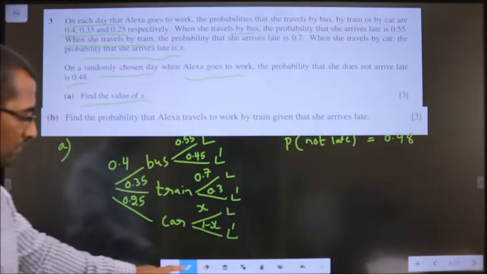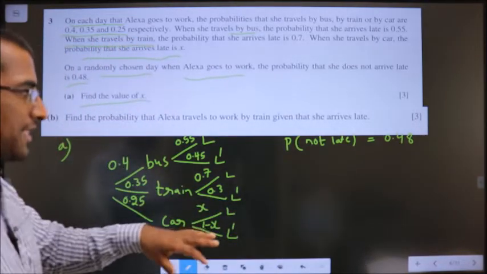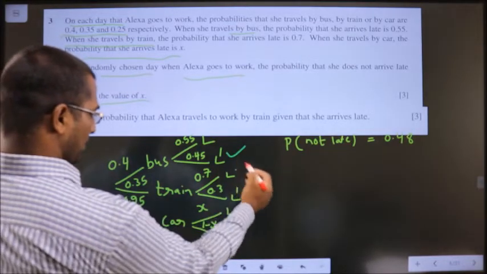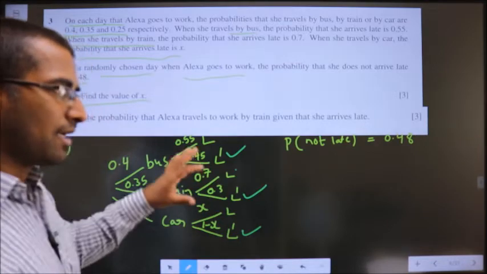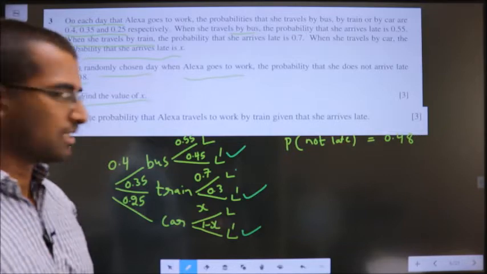Clear? Where do you see not late? Not late is present here and here and here. The sum of all the three should be equal to 0.48. So let us start writing.